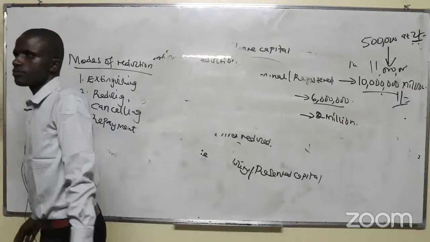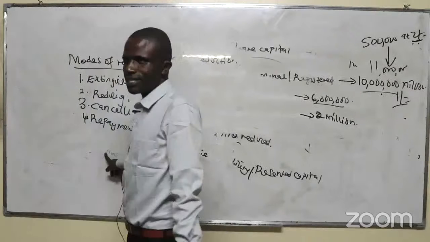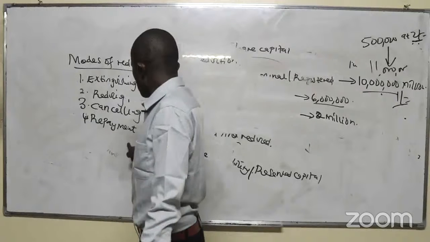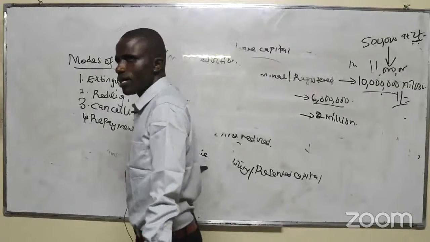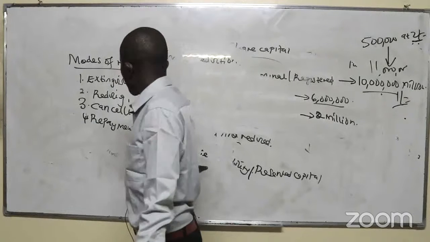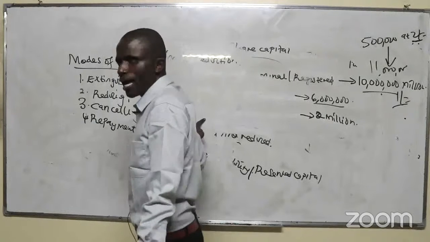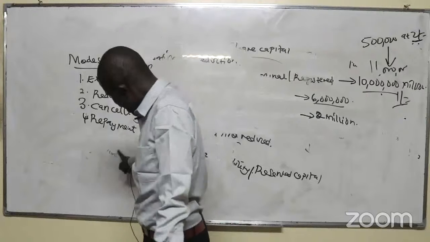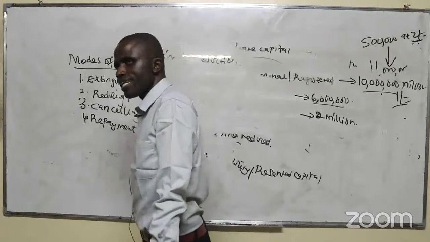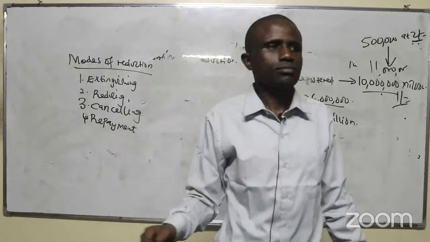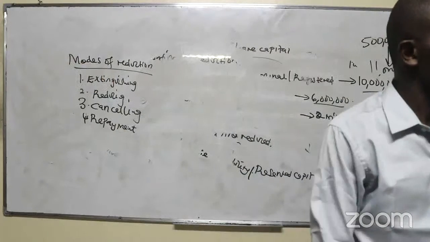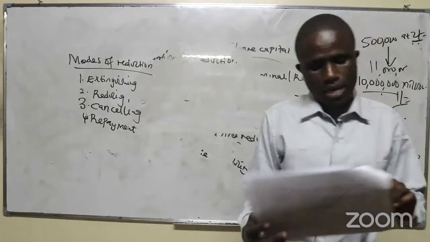Paying off to the shareholders of any paid up share capital which is in the excess of the company's wants, and reducing their liability on any shares, and paying off, number 6, the paid up share capital which is in the excess of the company's wants or needs, and extinguishing liability on any shares. Are you together on those points? Yes.